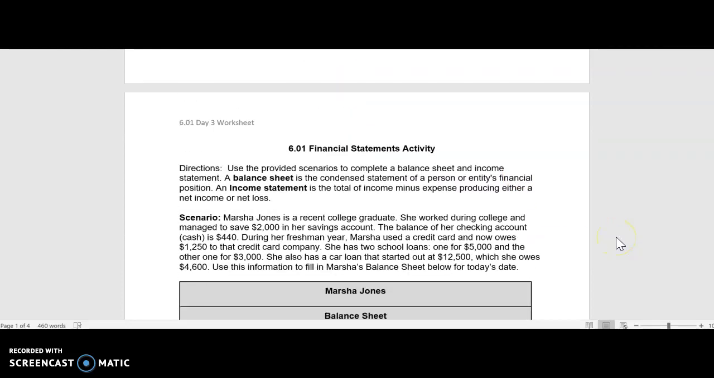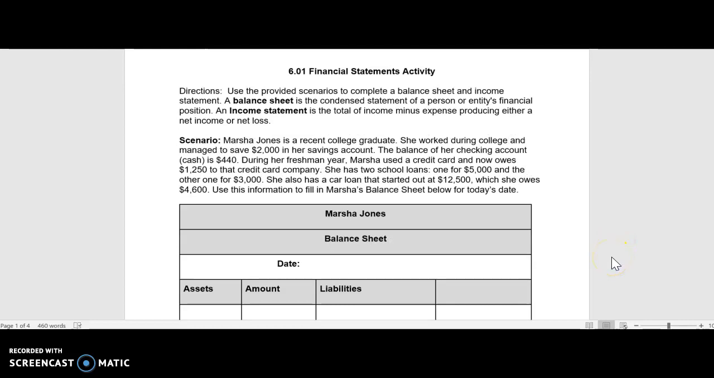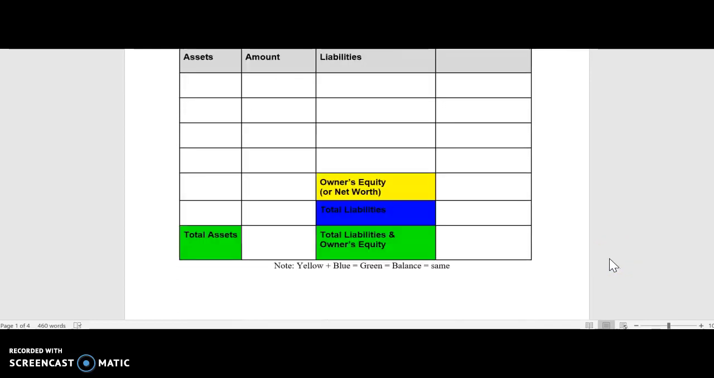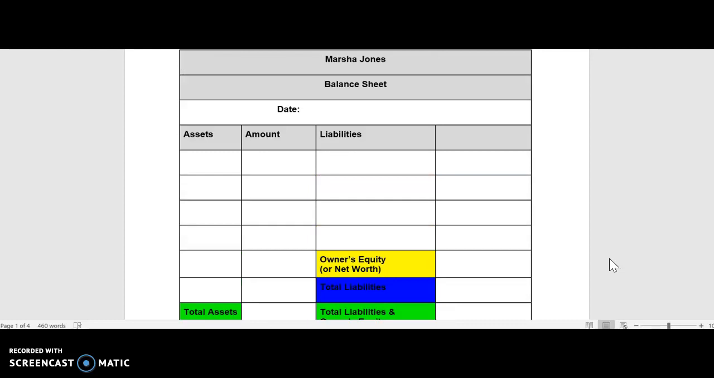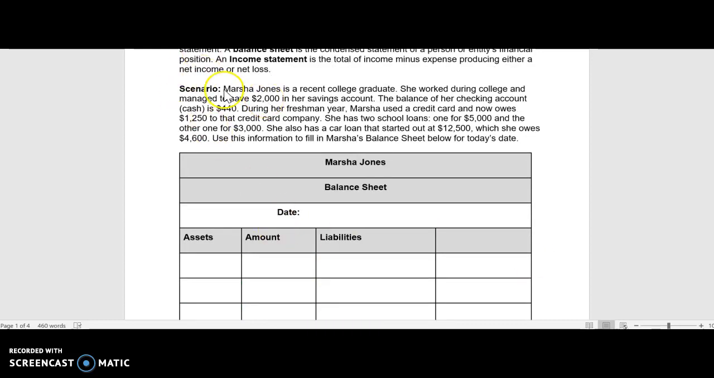Now, this is the part that you're going to be responsible for doing. So we're introducing balance sheets and income statements. Balance sheets you did yesterday in yesterday's activity, where you put all the assets on one side and the liabilities and owner's equity on another side. So what you're doing is reading the scenario here about Marsha Jones. And don't worry about putting the date down. It's going to ask you what the asset is, and then you're going to have to put the amount.